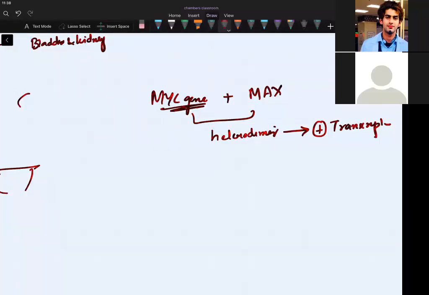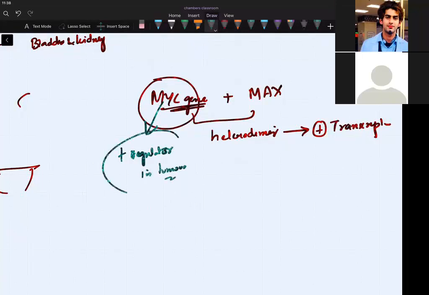If you don't have a growth factor, MYC will cause apoptosis. So it's with this MAX complex that it can be producing the cancer. Okay. By the way, the fact about this MYC is that this is the most common transcription factor. Okay. This is the most common transcription regulator which is affected in tumors.